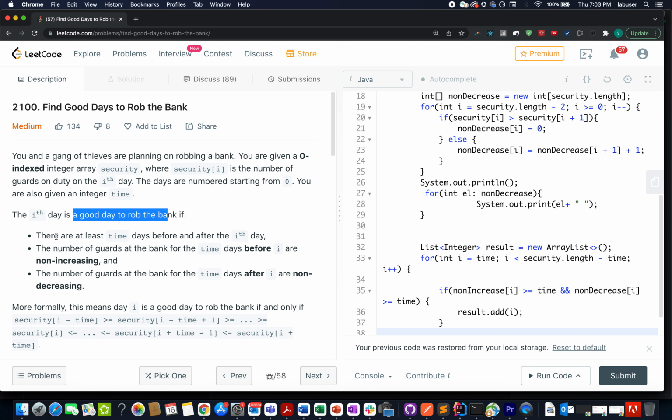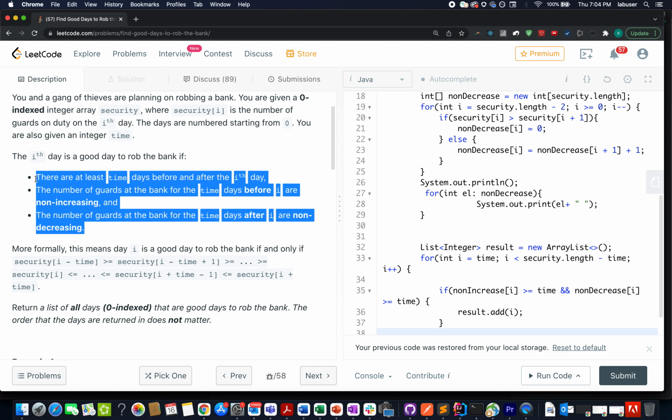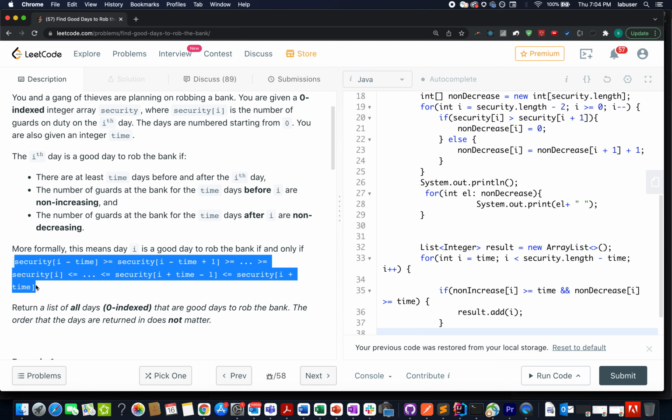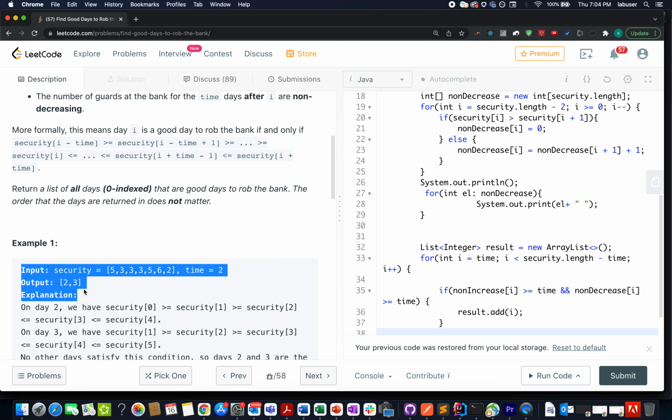There are three protocols that are specified. The first one says there are at least time days before and after the ith day. The number of guards at the bank for the time days before i are non-increasing. Also, the number of guards at the bank for the time days after i are non-decreasing. These three statements formalize into a mathematical expression which is specified here. Please keep a note of this expression. I'll talk about it in the presentation. So let's quickly move on to the PPT where I'll explain this example and provide the solution.